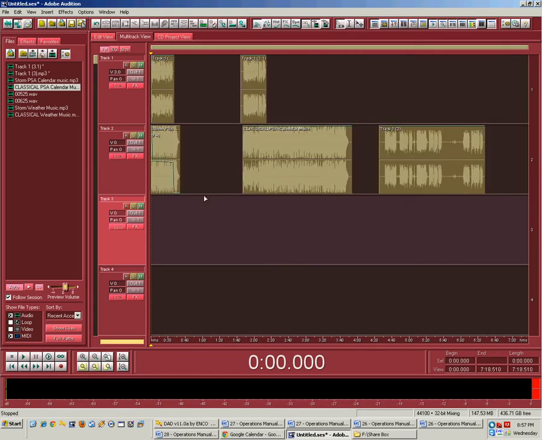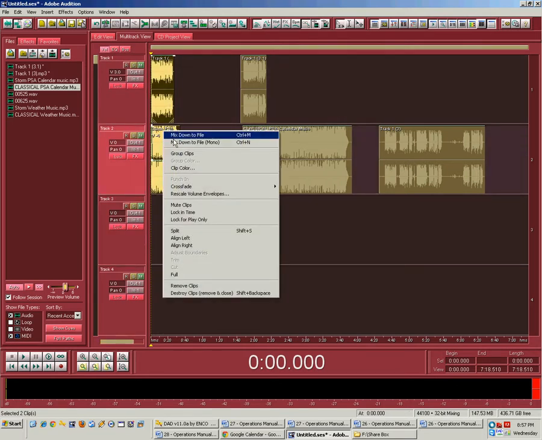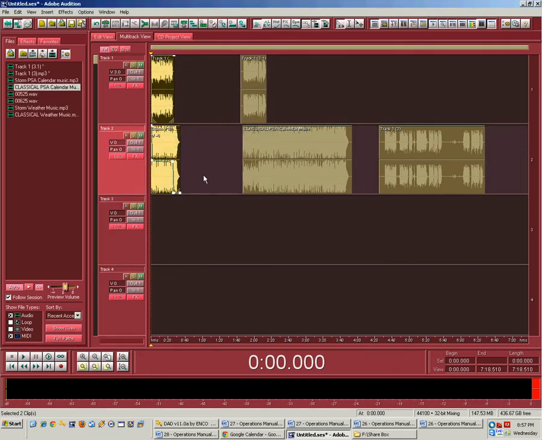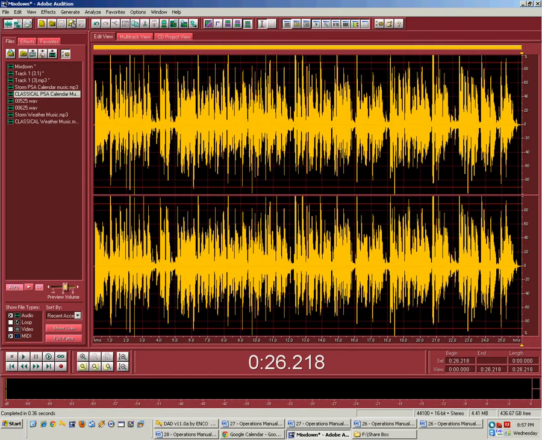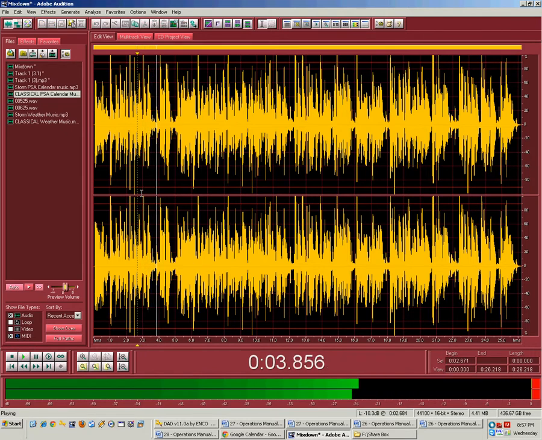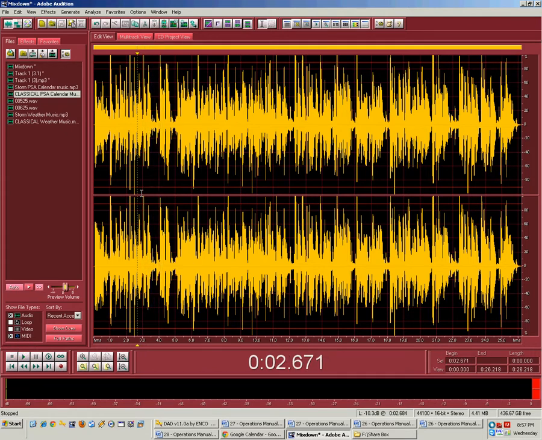Fantastic. Let's take that, hold down the control key, click, click, right click, mix down to file. If you want more details about how to do the Adobe Audition stuff, we have videos online. Okay, June 14th. And now I have my storm calendar ready to go.